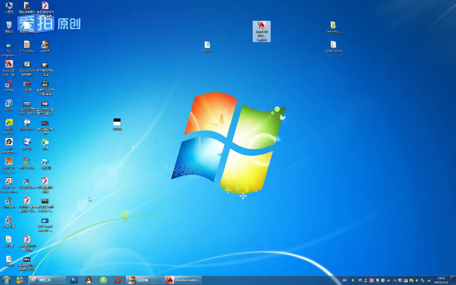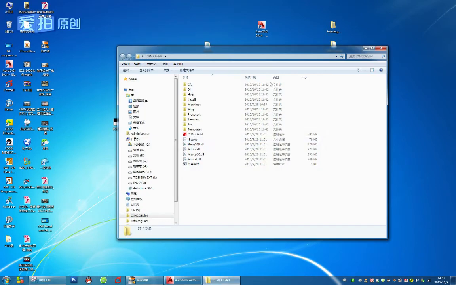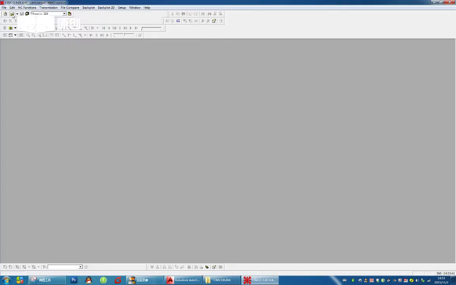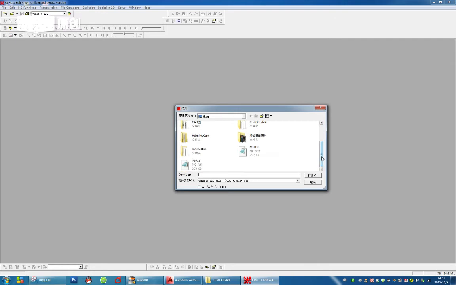Let us find it. Where is it? Let us find the program. Okay, here it is. This is the new program we generated. Before we go to the CNC pencil cut, we need to simulate it with the software. Start this simulation software. Open the program we created.